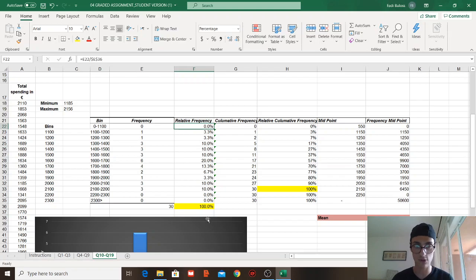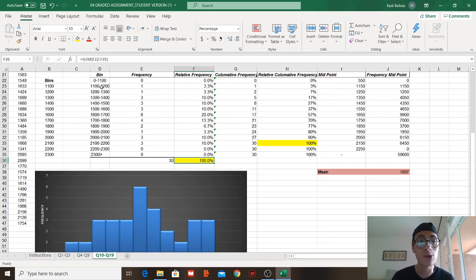I take my mouse and I scroll down. Now, to make sure that we're 100% correct, this should be 100. That's why I highlighted it in yellow, because it shows that we're including all the observations and all the values, because it starts with 0 and it should end with a 0. If there are more values, this should be more, and if it's included, it should be in total 100.